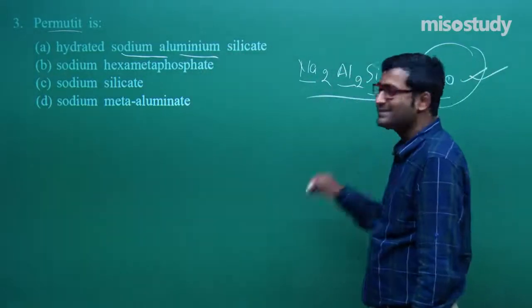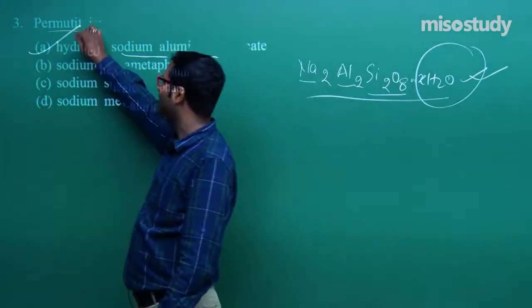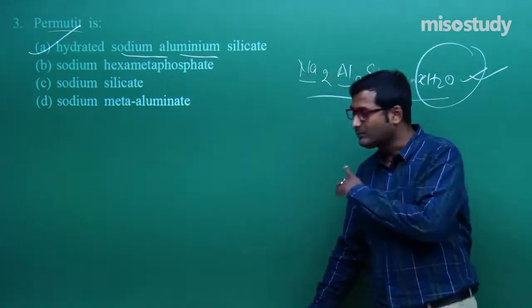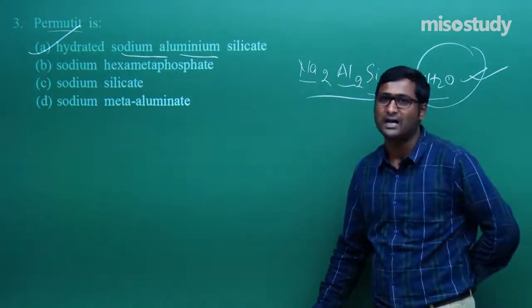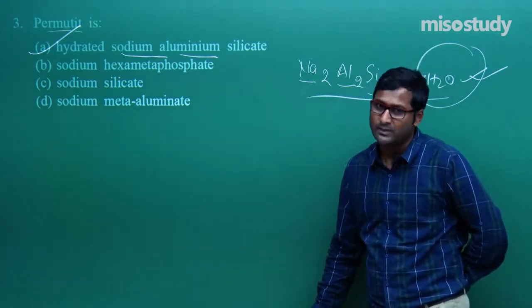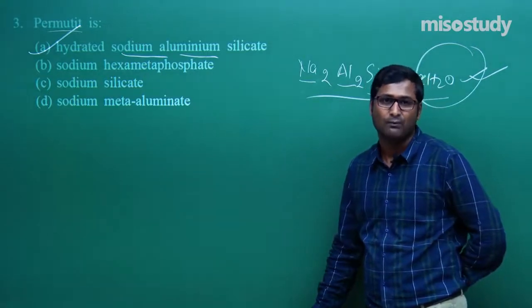So for this, the answer is hydrated sodium aluminum silicate. This is used to remove the hardness of water. Which type of hardness? We know, to remove the permanent hardness of water.